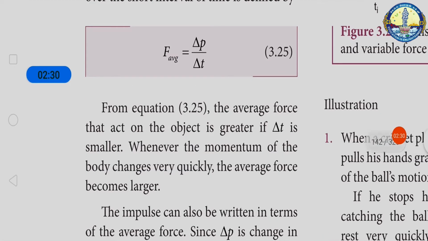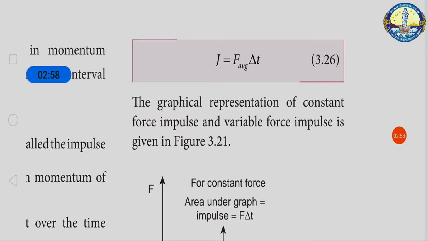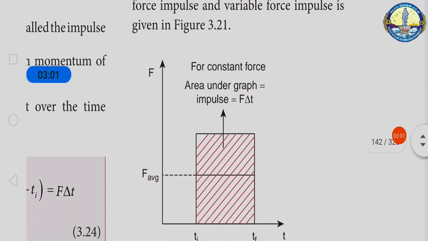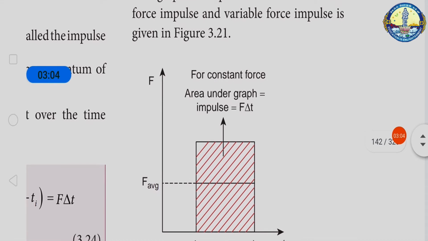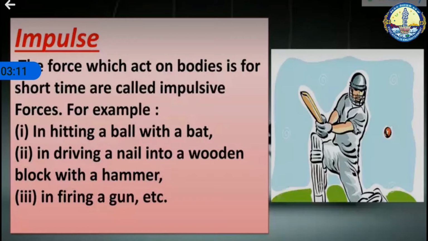From this equation, the average force that acts on the object is greater if del t is smaller. Whenever the momentum of the body changes very quickly, the average force becomes larger. So the impulse can also be written in terms of average force. Since del p is the change in momentum of the object and is equal to impulse J, we have J is equal to F average del t. So this is the graphical representation of the constant force impulse and variable force impulse.